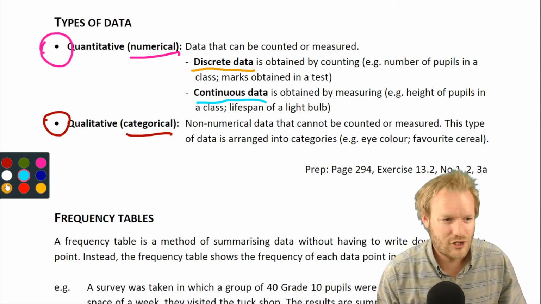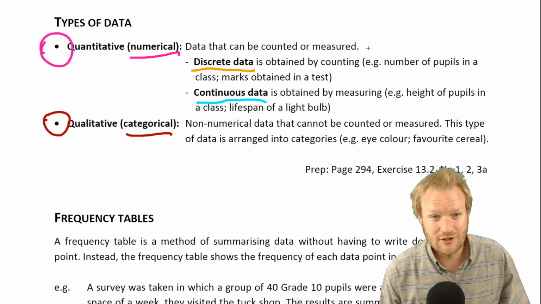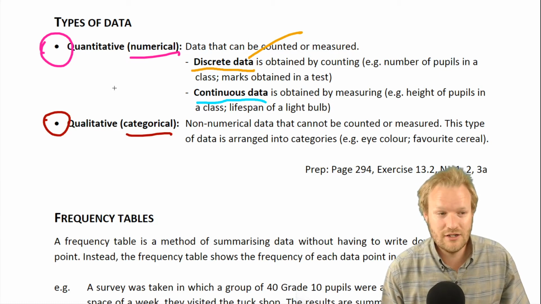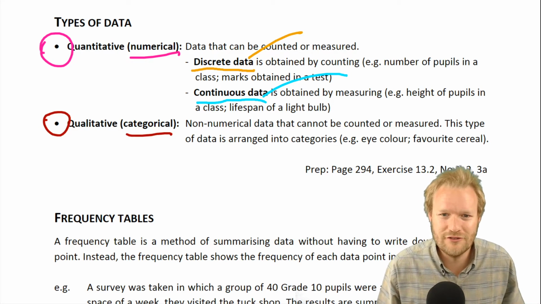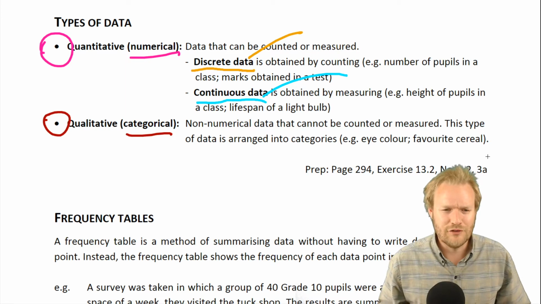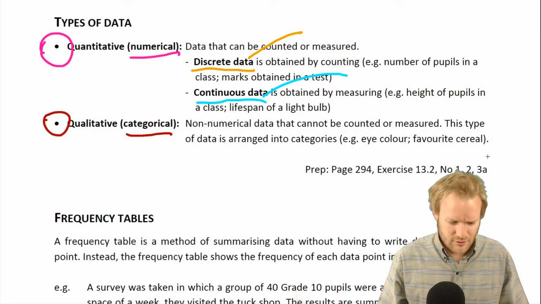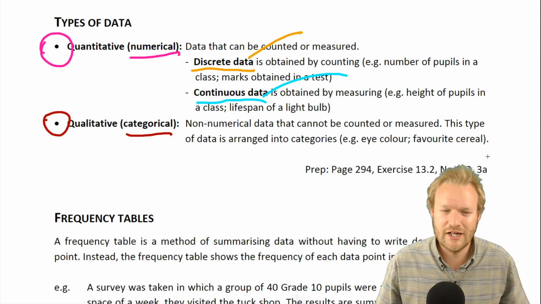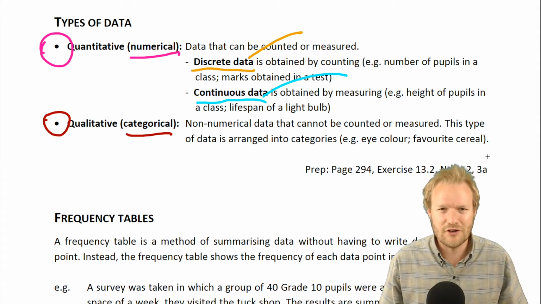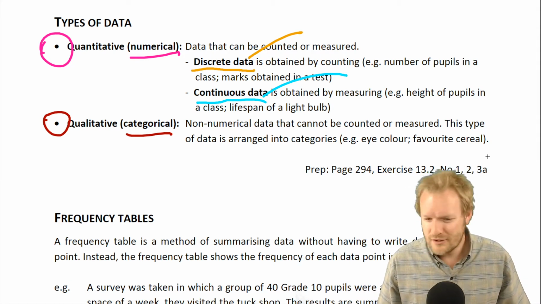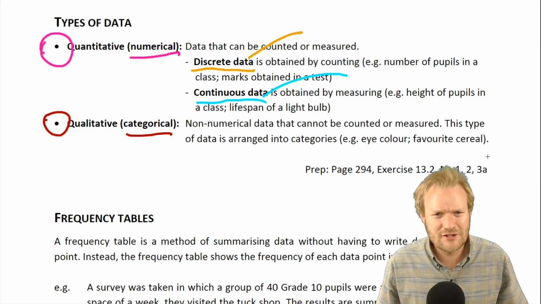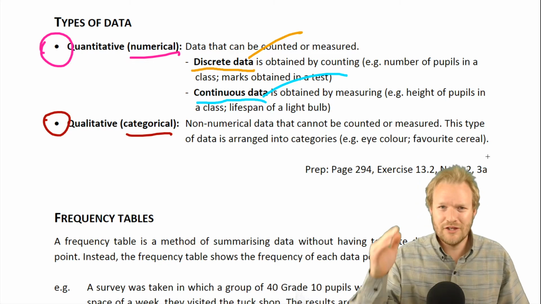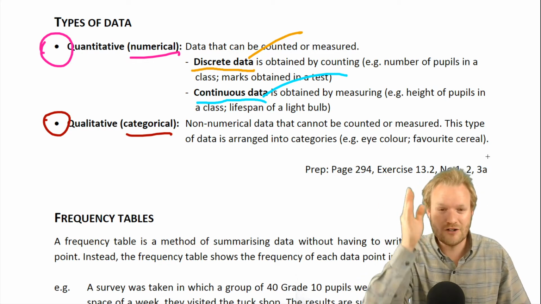I want one example of each, please, that's not here: an example of discrete data and an example of continuous data. Off the top of my head, discrete data: the number of cups of coffee that I drink in a day. Lovely coffee in Frisco. The number of times that I say fantastic. Fantastic's a fantastic word. Okay, so there we go. Those are discrete. You count how many.